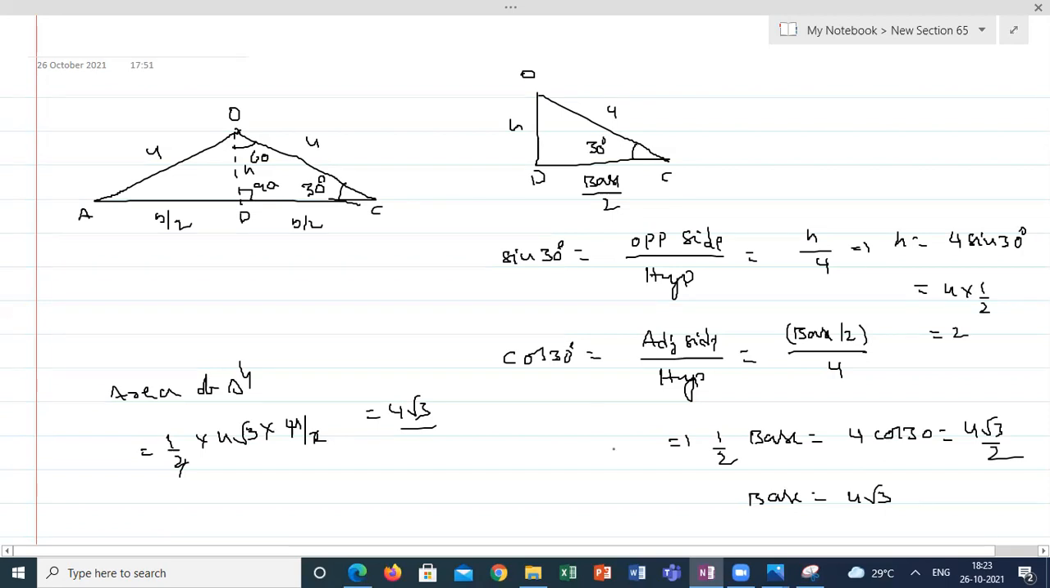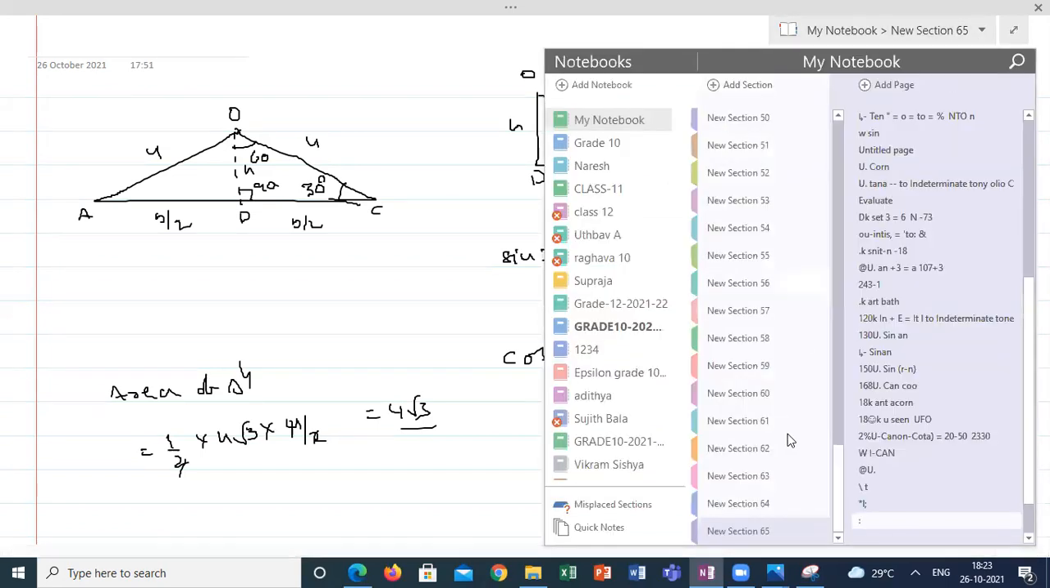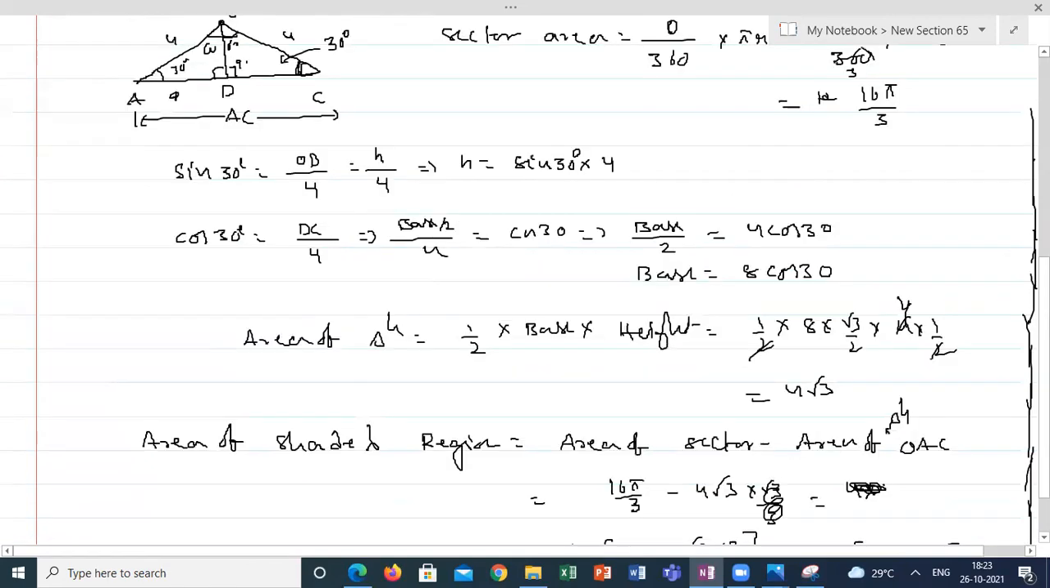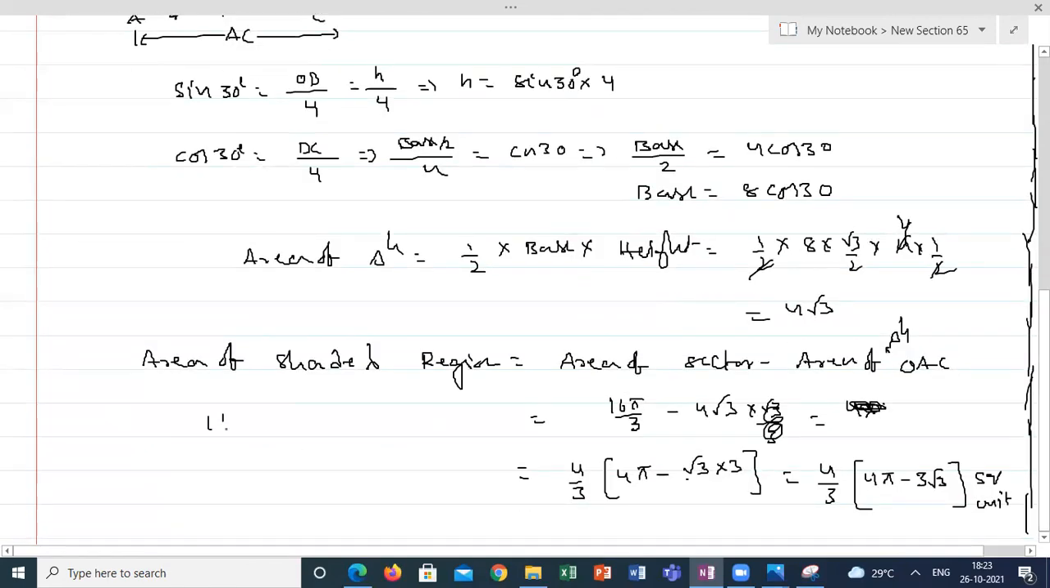Okay. You will get the answer actually like this. This is your answer: 16 pi by 3 minus 4 root 3. He took 4 by 3 common. If I am taking 4 by 3 common, the answer is 4 minus 3 root 3. If you multiply, you will get this one. Okay, sir. So second option.